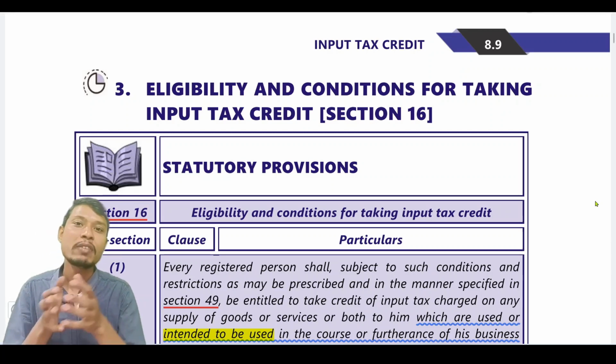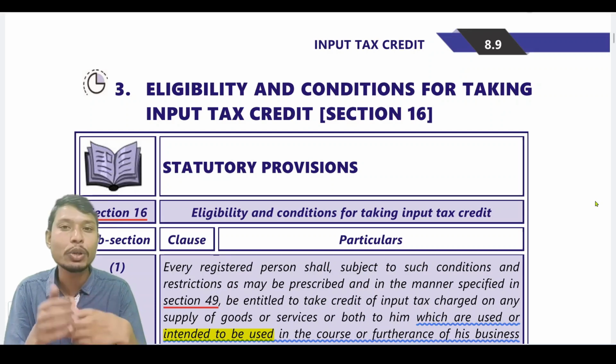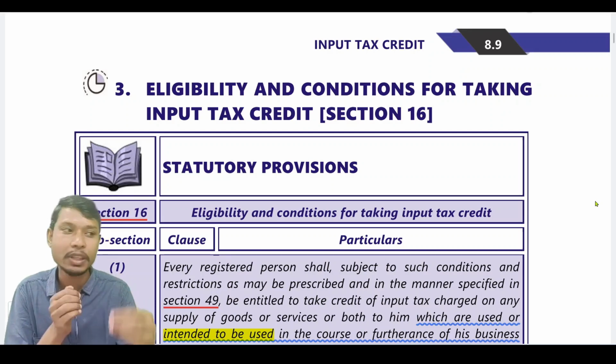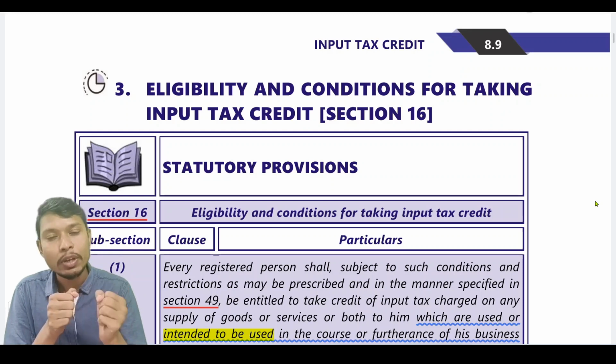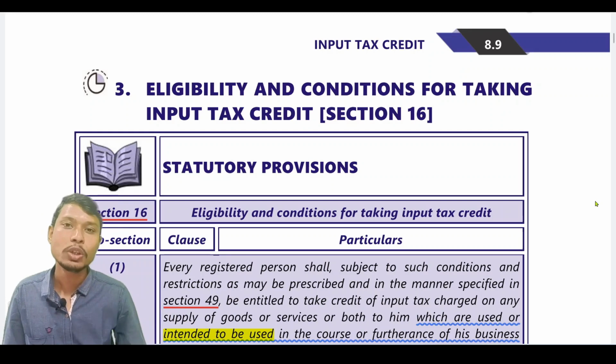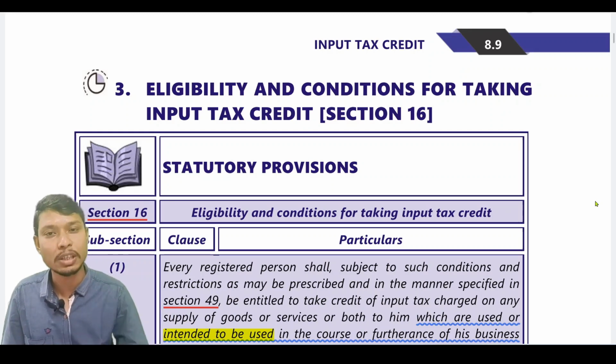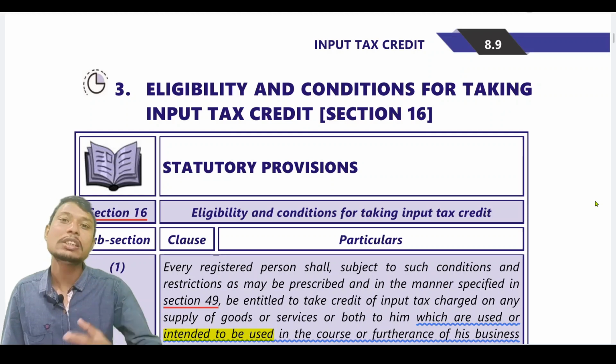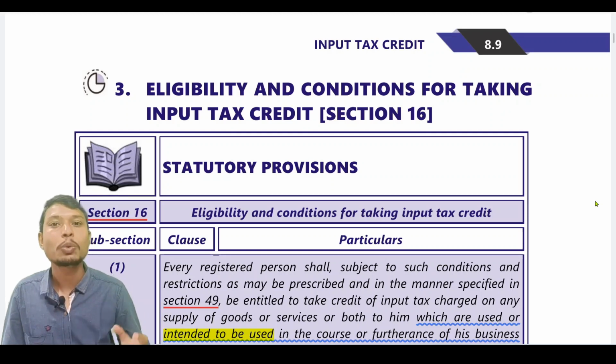Once he has taken the input tax credit, he will be utilizing that input tax credit for making the output tax liability payment. However, as per the second proviso to Section 16 subsection 2, there is one more futuristic condition. What that proviso says is, the recipient of supply has to pay the consideration for such supply to the supplier within a period of 180 days from the date of invoice.